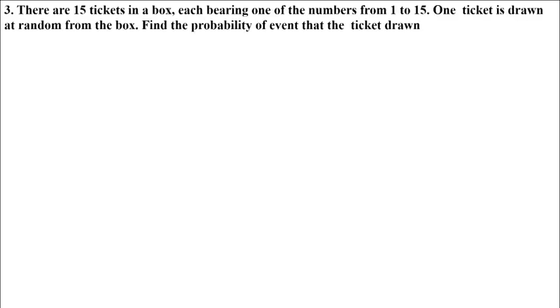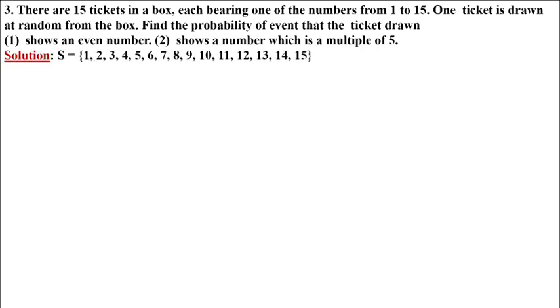Now the third sum is given. There are 15 tickets in a box, each bearing one of the numbers from 1 to 15. One ticket is drawn at random from the box. Find the probability of the event that the ticket drawn.